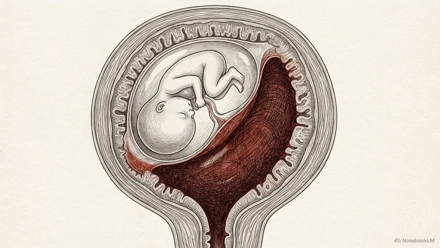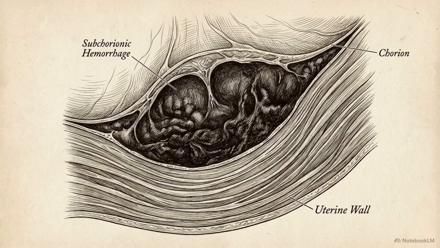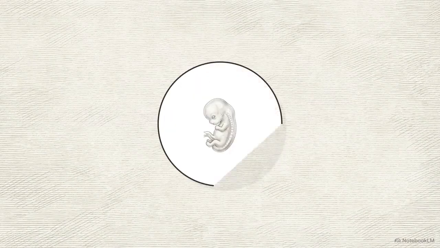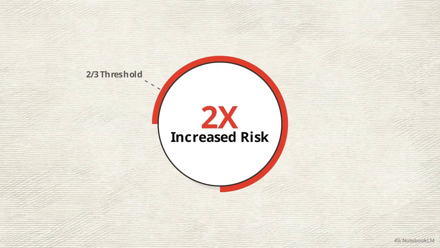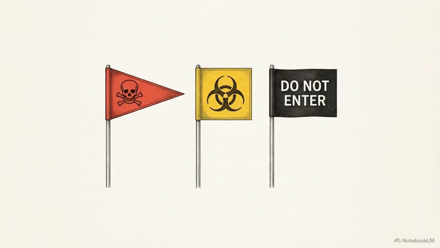One common complication is a subchorionic hemorrhage, a physical detachment of the chorion from the underlying endometrium. The scale of the detachment dictates the prognosis. If the resulting hematoma covers greater than 2/3 of the chorion's circumference, the patient faces a twofold increased risk of abortion. Beyond hemorrhage, the shape and contents of the sac provide immediate red flags.